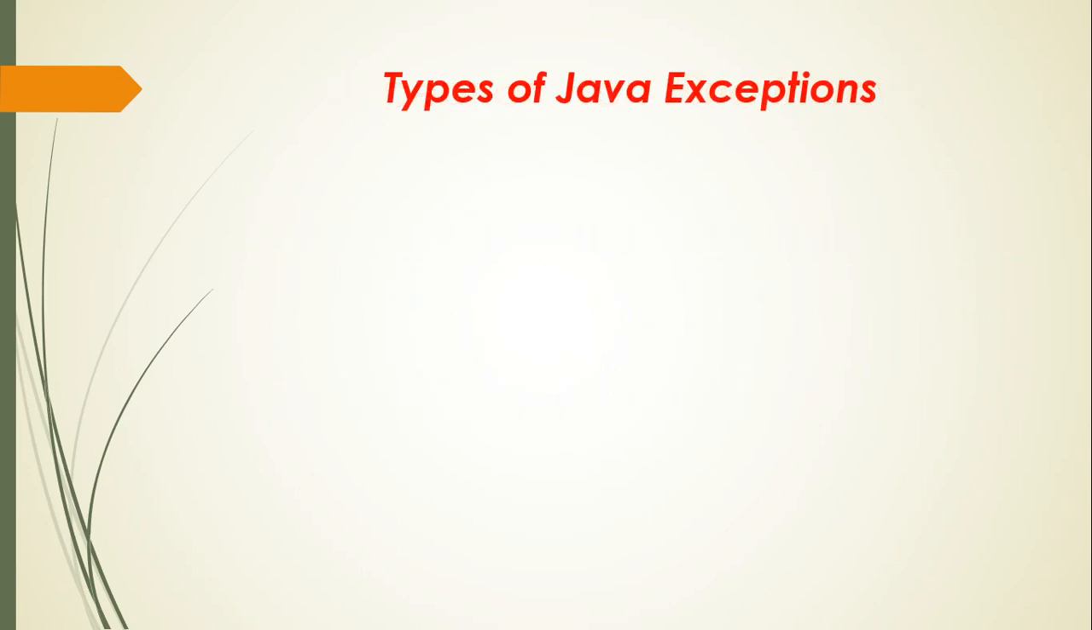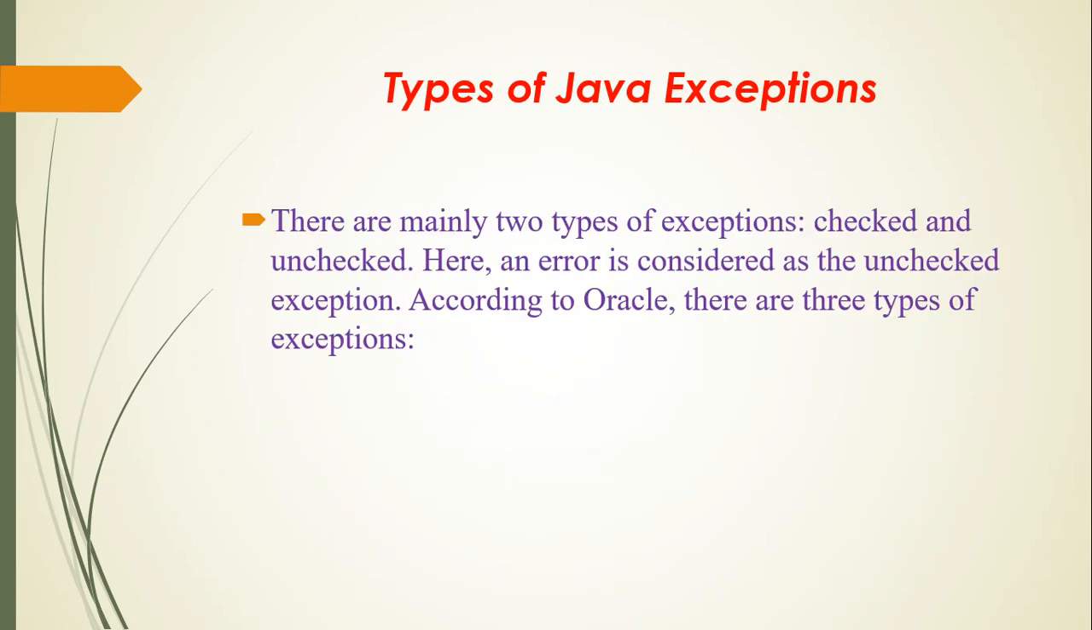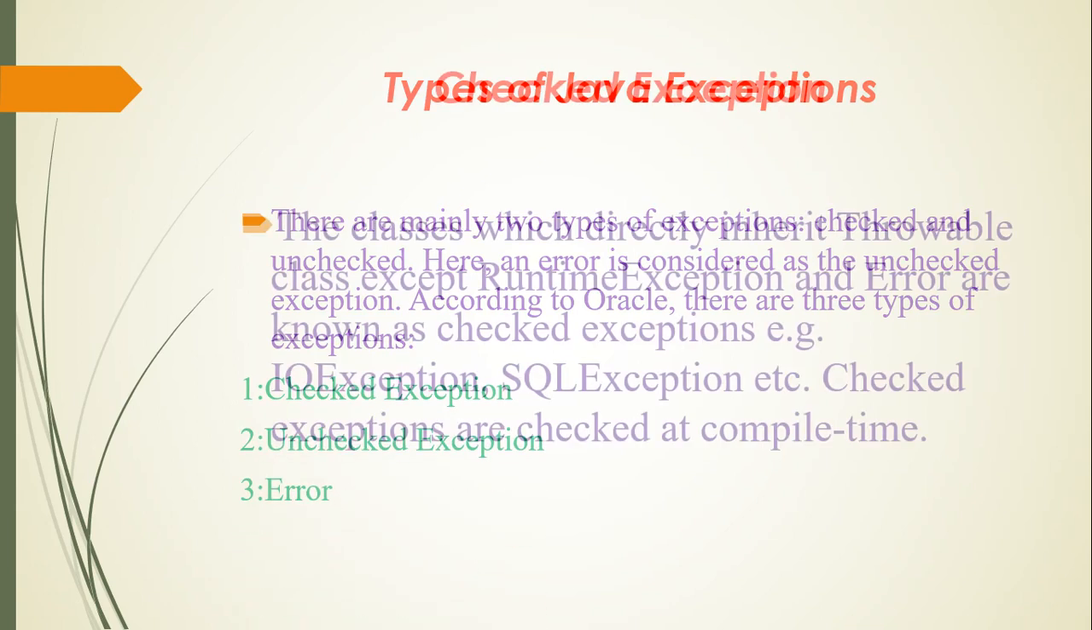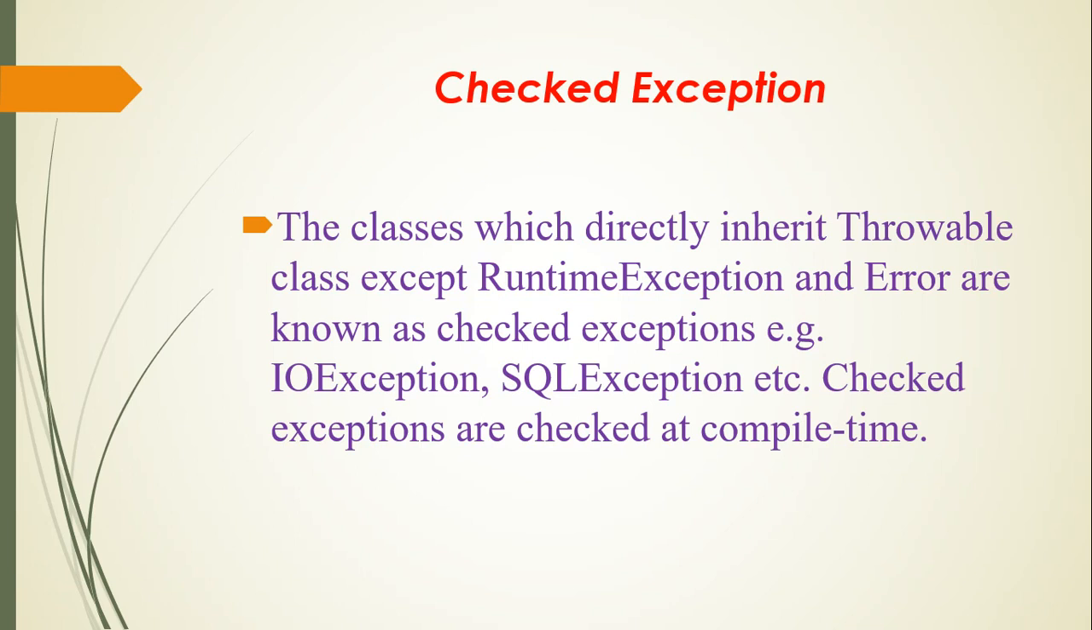So let's discuss the types of Java exceptions. There are mainly two types of exception, checked and unchecked. Here an error is considered as an unchecked exception. According to Oracle, there are three types of exceptions: checked exceptions, unchecked exceptions and errors. Let's discuss these in detail.